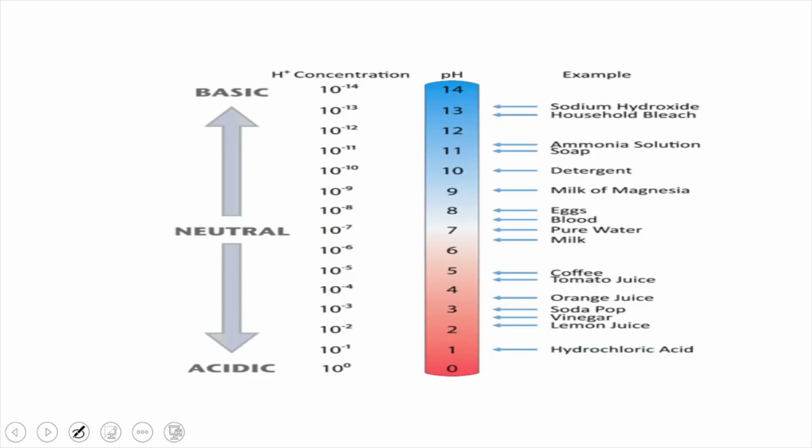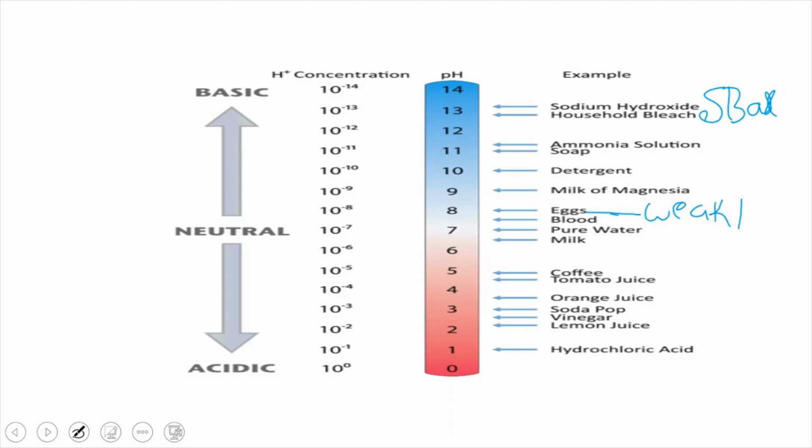Sodium hydroxide is 13.5, which is a very strong base, and household bleach has a pH value of 13. Ammonium solution pH value is 11. Even soap is 11. Detergent pH value is 10, milk of magnesia pH value is 9, and eggs pH value is 8. So here we can say that sodium hydroxide is a strong base because its pH value is 13.5, and eggs have a pH value of 8, so they are called weak bases.